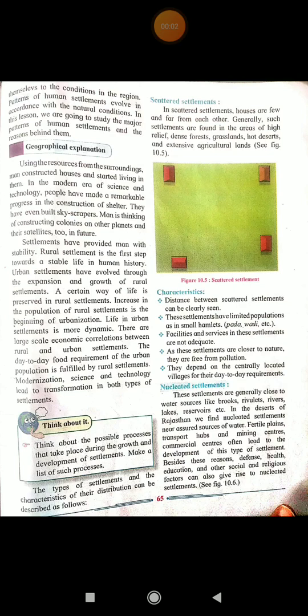Welcome back, students. So we have done with our scattered settlements. Hope you all have understood. You remember the characteristics of scattered settlements. The houses are very far from each other. Population is less. Why is population less? Because the conditions are not favorable for everyone to stay over there.